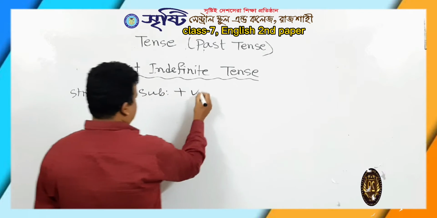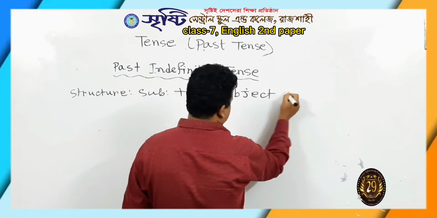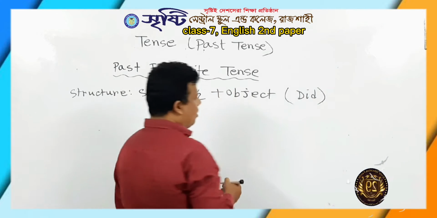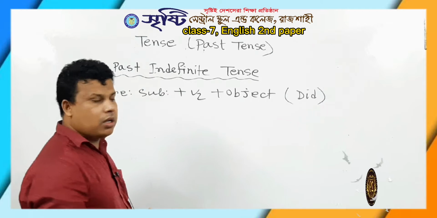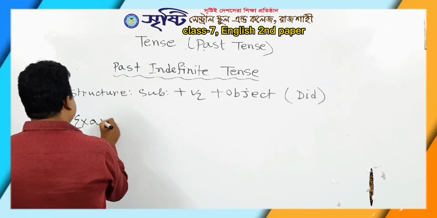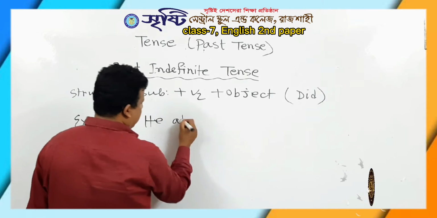Subject plus V2 plus object, in the bracket did. We can use did in the form of negative or interrogative. Example here, he ate rice.